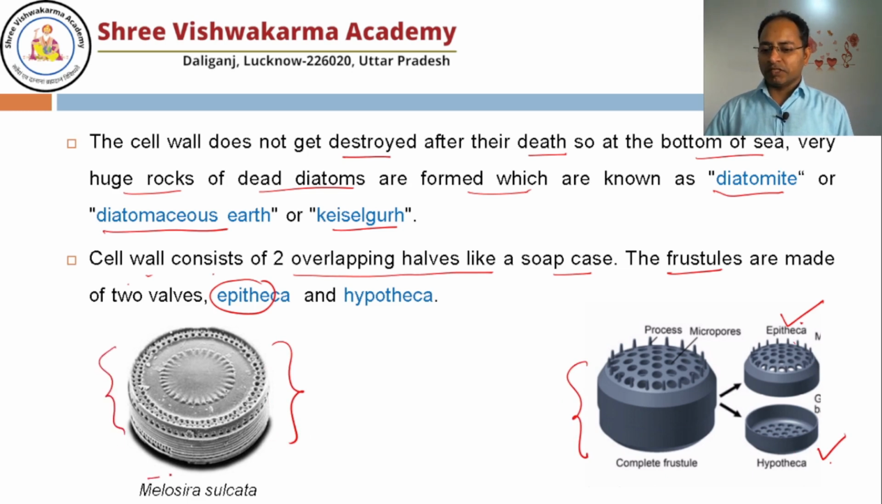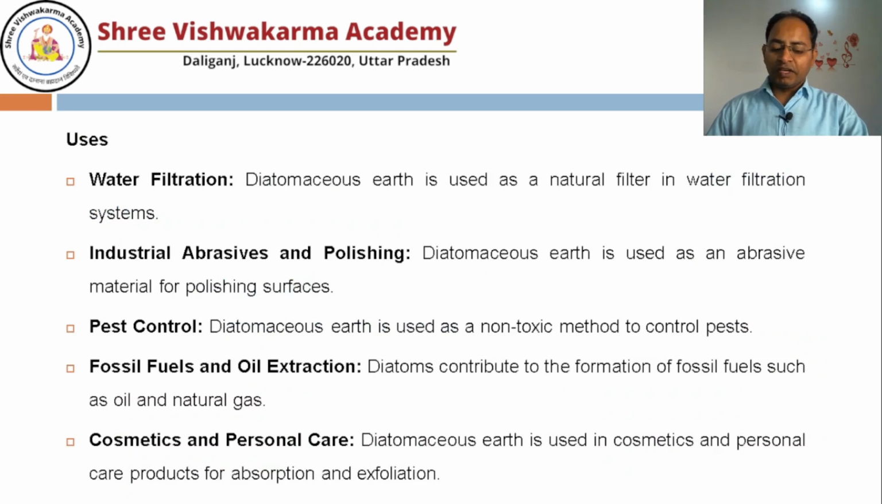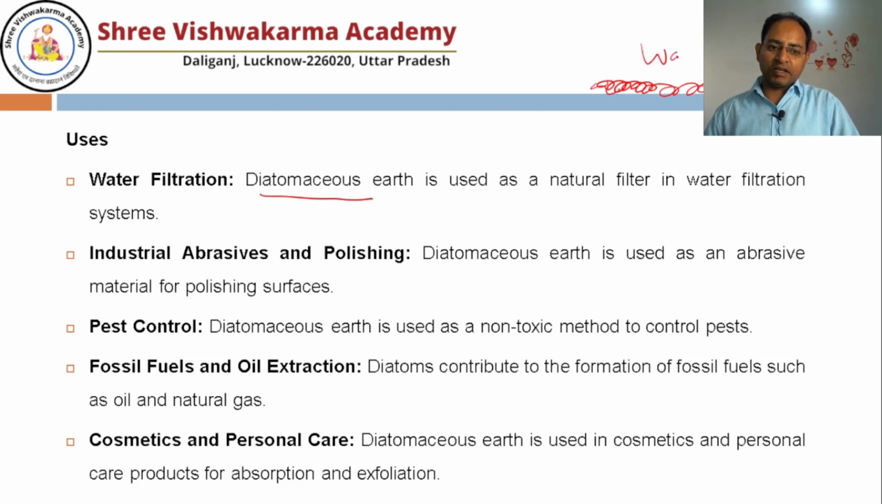Okay, it is known as Melosira sulcata. Very how nature is fantastic, how many amazing things it has created. How can we use the diatoms? Diatomaceous earth, if we keep it in powder form and water is there, the water can be filtered because small pores are there, so water can be filtered through diatoms.